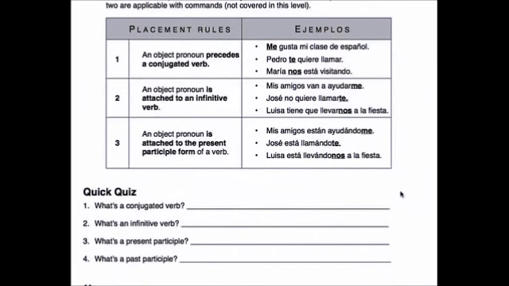¿Cómo se dice I have bought? Yo he comprado. I have bought. I have bought it. Yo lo he comprado. I have bought it. Yo lo he comprado. Because he is a conjugated verb, so you put the object pronoun in front.